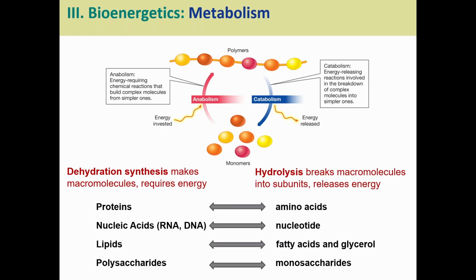And again, we just want to understand the relationship between dehydration synthesis and anabolism, and that this requires an energy investment. And hydrolysis or catabolism is going to be us drawing from our energy bank. We're making a withdrawal, we're getting energy to power something else.